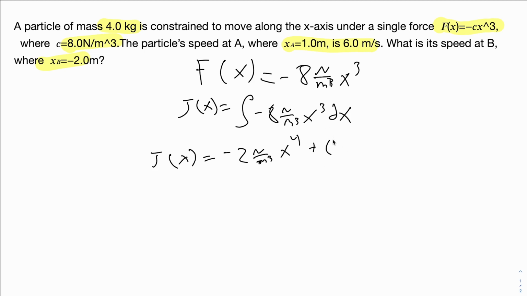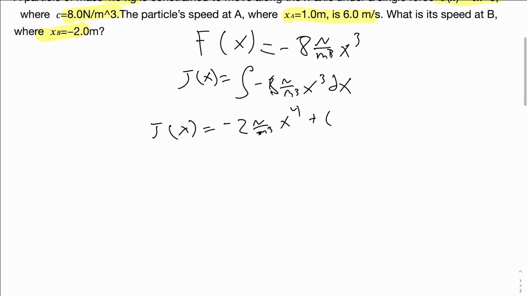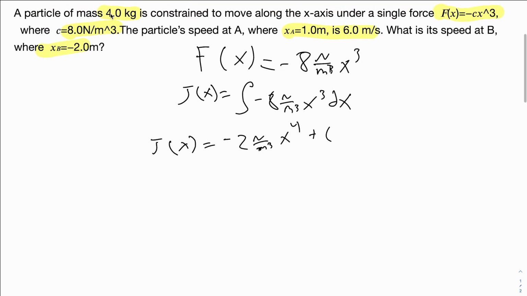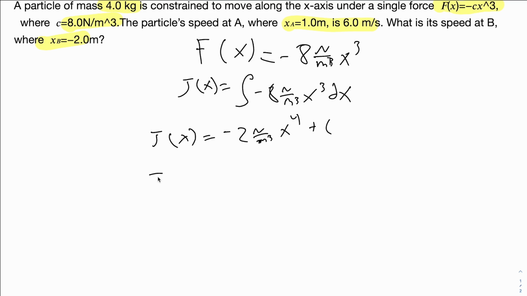Now to solve for c, we're going to use this information where it's at 1 meter, except for the fact that it doesn't give it to us in joules. So first we need to convert its speed into joules, and to do that we'll need the mass too. Joules is equal to 1/2 mass times velocity squared.